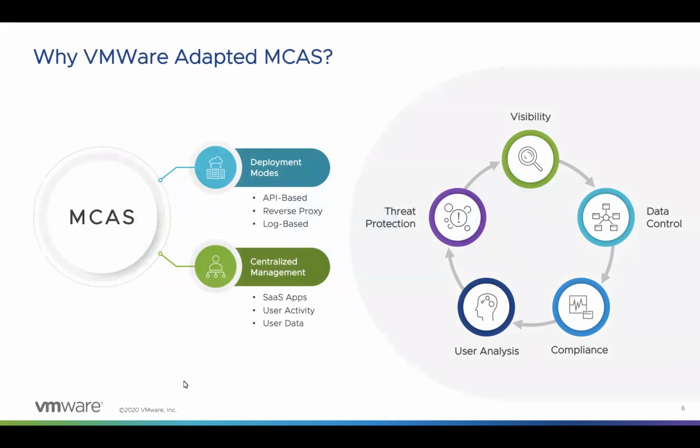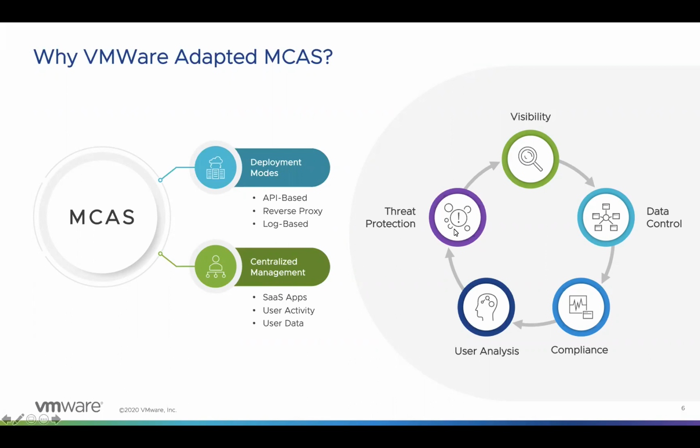So in the previous slide, we have seen what are all the important key points we should consider with respect to a CASB product. Now let's see how MCAS covers all these functionalities by providing the best security coverage for SaaS apps, and also why we as a VMware IT team have adopted this MCAS product. The first and foremost thing is visibility. It provides us rich visibility into all the cloud apps and also allows us to control the data flowing between the organization and the cloud. Visibility is important because it helps us to keep an eye on sanctioned and unsanctioned apps.